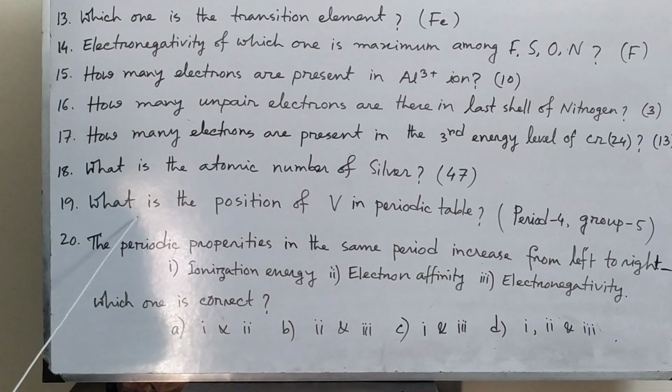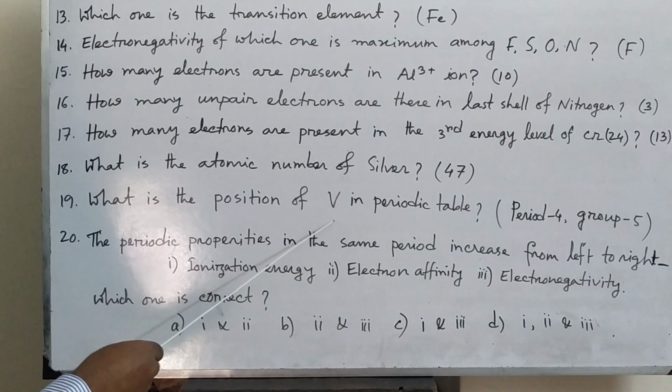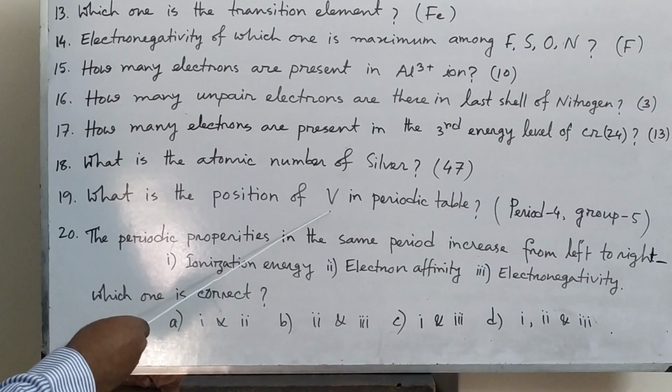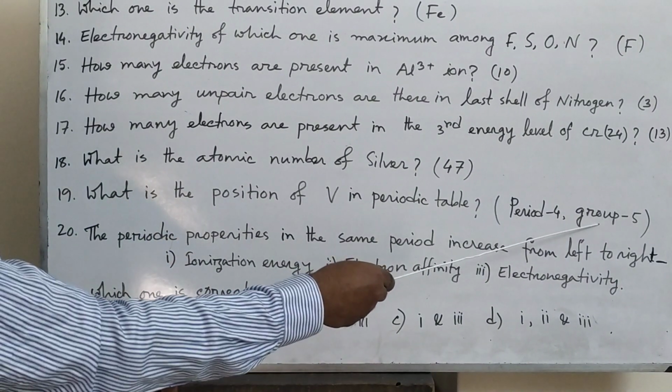Then number 19. What is the position of vanadium in the periodic table? This type of question repeats many times. If you know the electronic configuration of vanadium, then you can find it easily. It is period 4 and group 5.